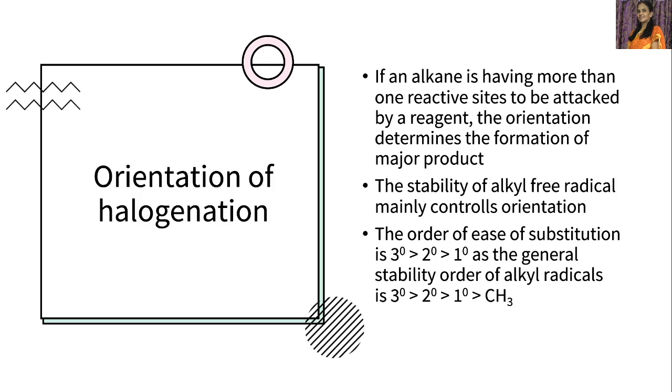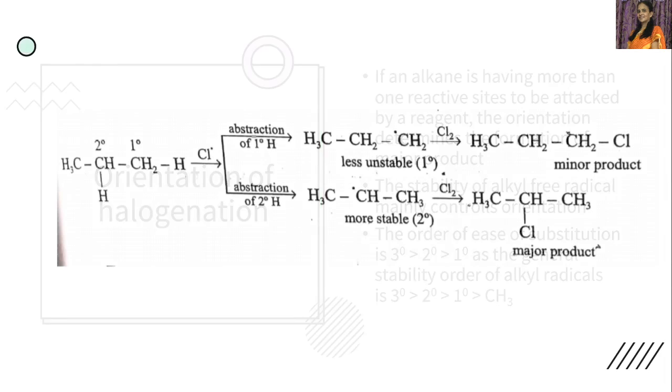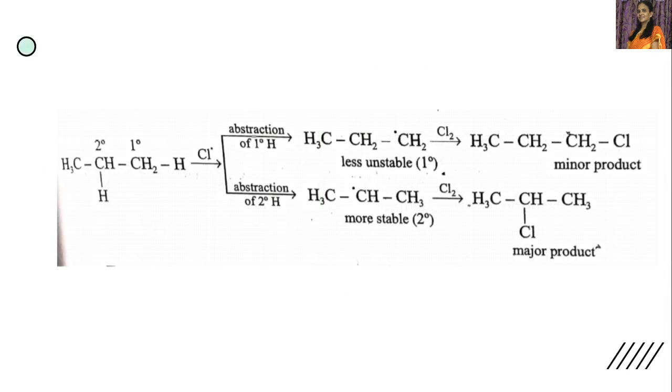We have already discussed that a tertiary alkyl radical is more stable than secondary, which is more stable than primary. Because of that reason, the ease of substitution is also in the same order. That is, tertiary alkyl halide is easily formed when compared to secondary, which is easily formed when compared to primary. This we can explain based on the orientation of halogenation.